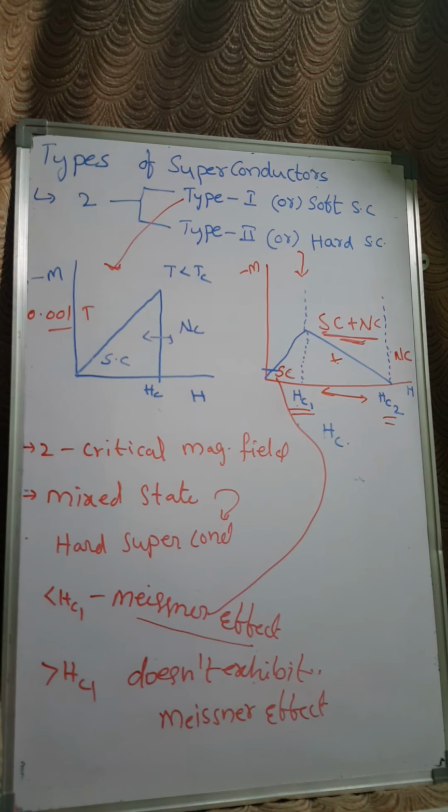Between Hc1 and Hc2, the hard superconductors don't exhibit the Meissner effect, right?